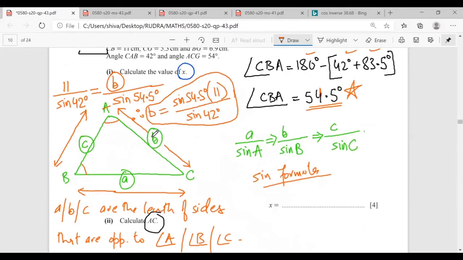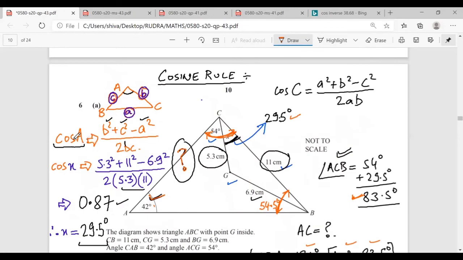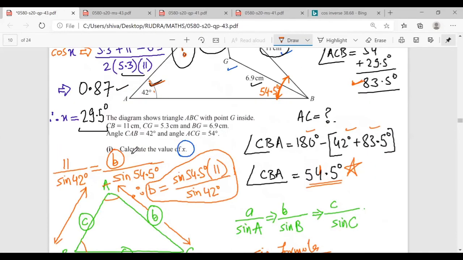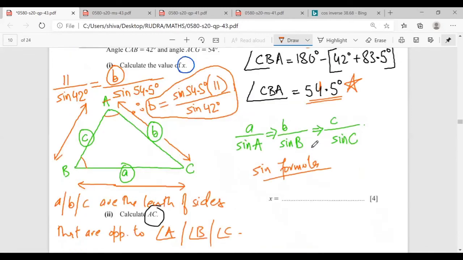So this is called the cos formula. Cos A is equal to B square plus C square minus A square upon 2BC, and this is called the sine formula. The sine formula is A upon sine A is equal to B upon sine B is equal to C upon sine C, where A, B, C are the lengths of the sides. Mr. Rudra, any doubt? No, sir.